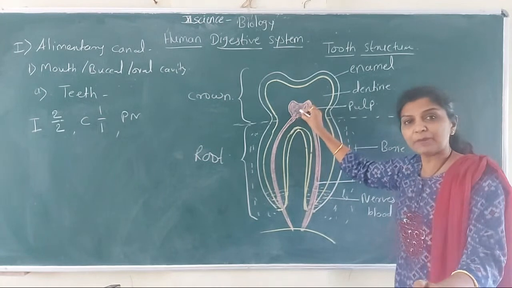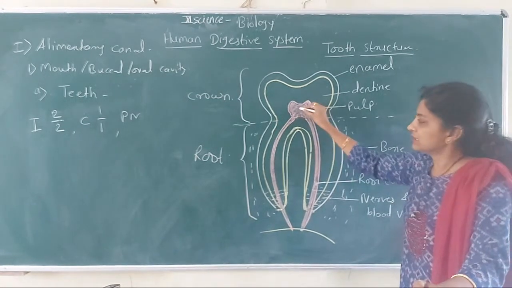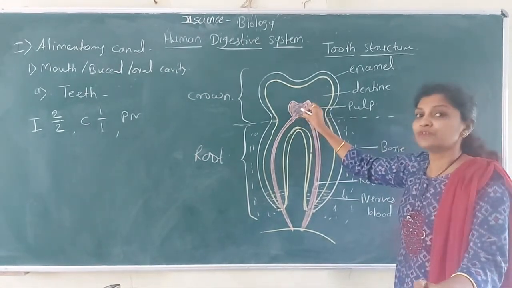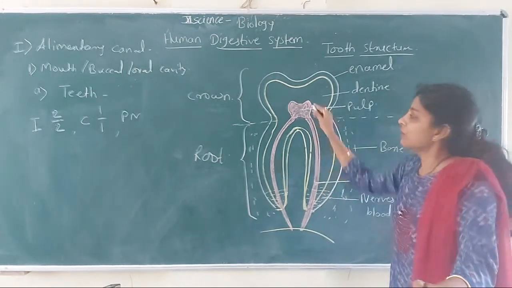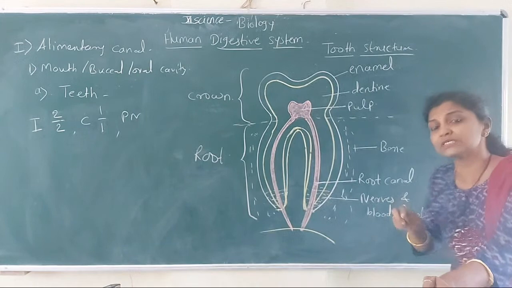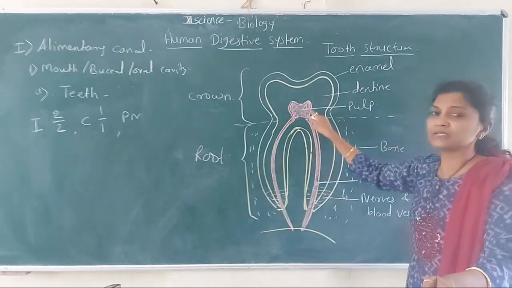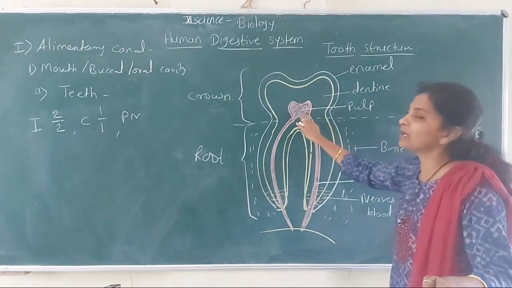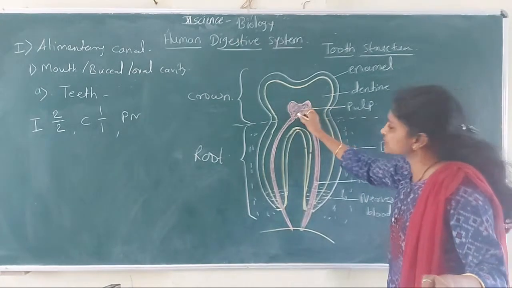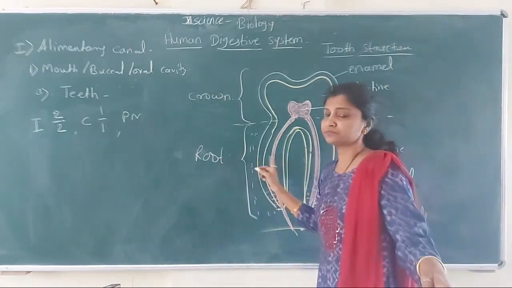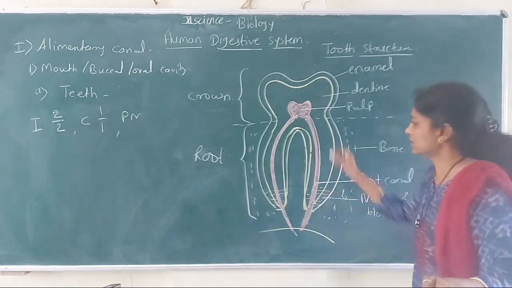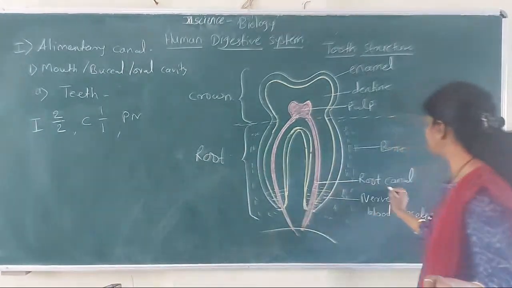हे कॅव्हिटीला pulp cavity म्हणतात. This cavity is filled by a soft pulp tissue with blood vessels and nerves. Nerves आहेत, blood vessels आहेत, अशी ही pulp cavity आहे. And it is continued in root of the tooth. Continue आहे ही, तर ह्याला काय म्हणतात root canal.